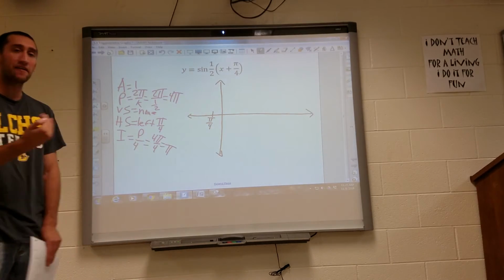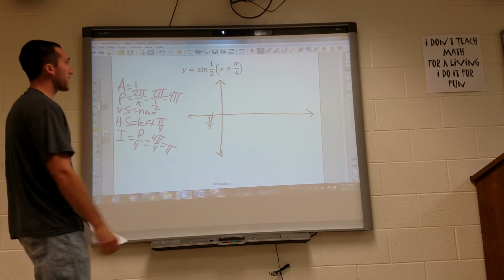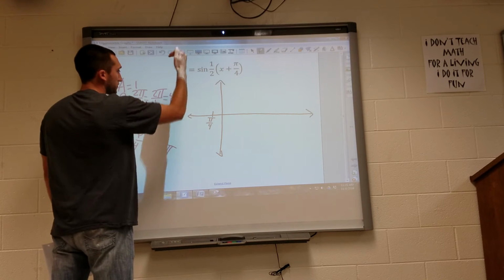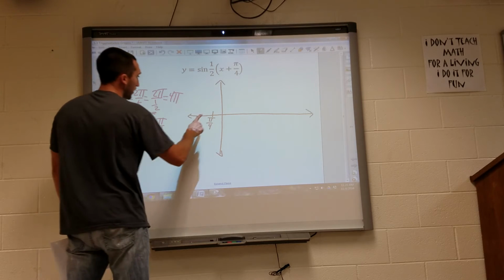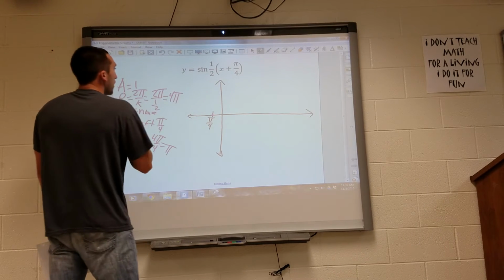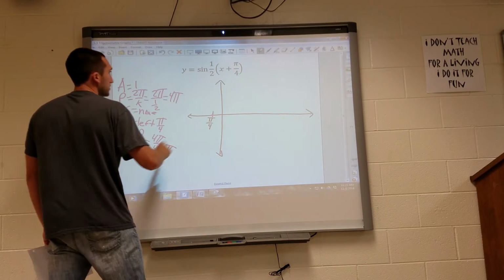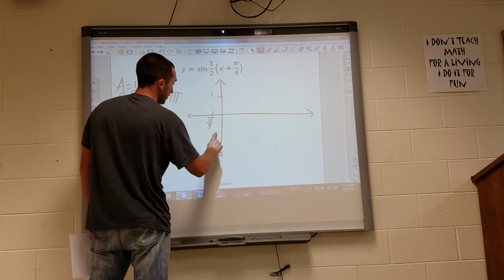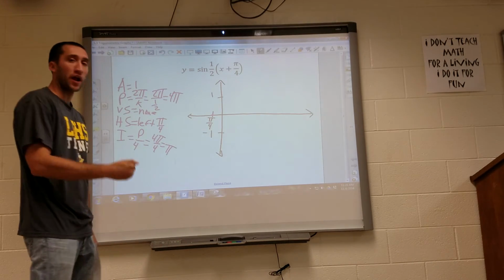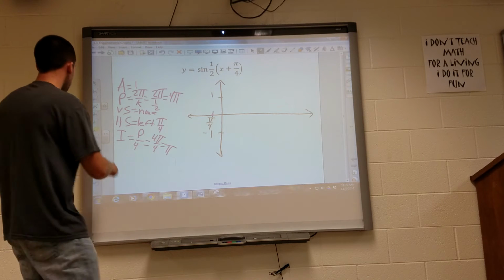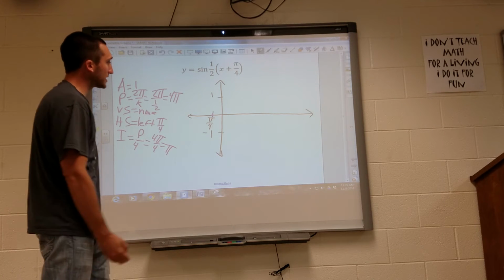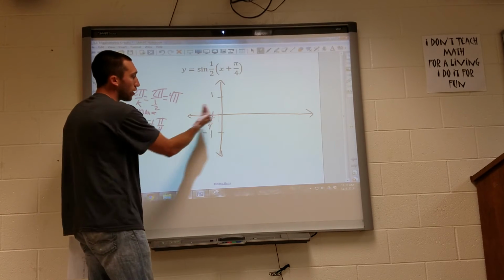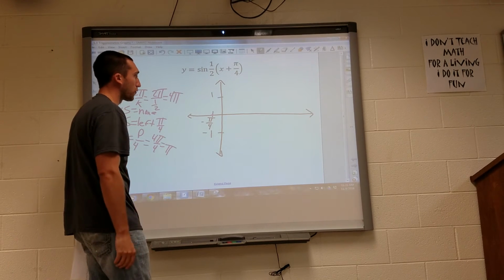So we've shifted left pi over 4, meaning that our sine graph, since it's not shifted up or down, is going to start there. My amplitude is 1. So I'm going to hit 1 and -1 when I reach those critical intervals. And now since I shifted left pi over 4, I'm at negative pi over 4.